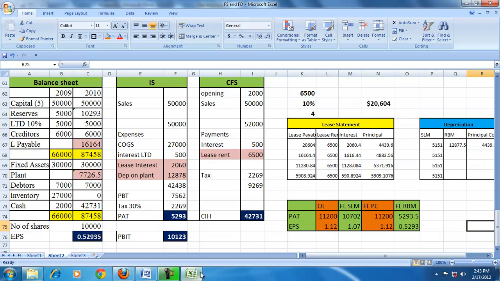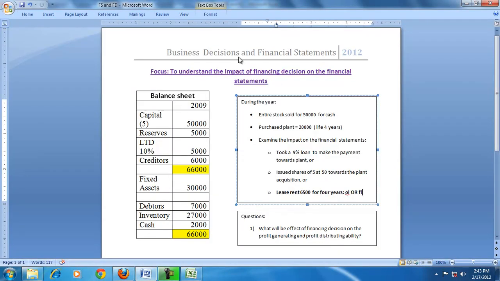So in the last 2 sessions, we tried to understand the impact of financing decisions on the financial statements, and in the process we also wanted to understand the effect of the financing decision on profit generating and profit distributing ability. The profit distributing ability of the firm is definitely dependent on the financing structure.